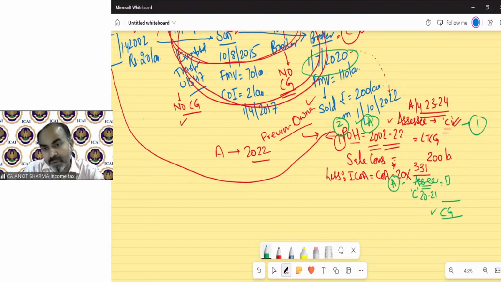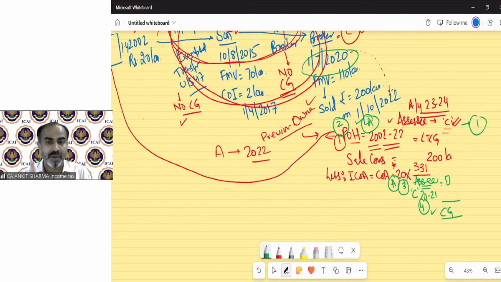Then the third important point: the cost will be taken as per the previous owner. And the very important fourth point is that the index of the assessee needs to be taken, and that is Mr. C, not Mr. A. So in the solution, you need to find, or write down, these 4 points very, very carefully.